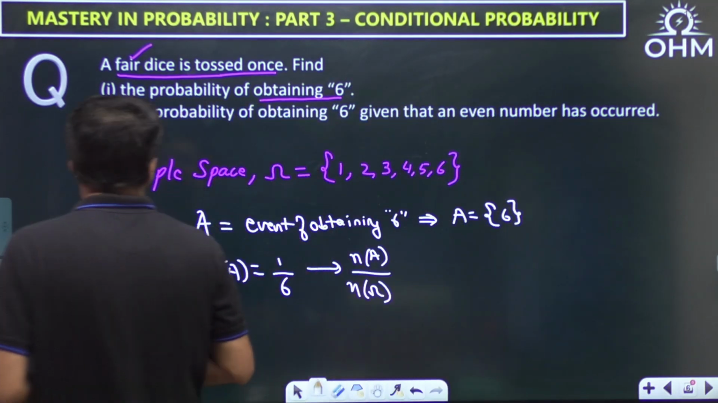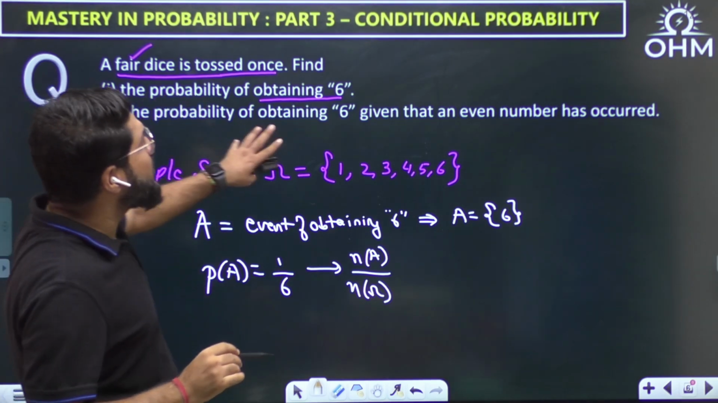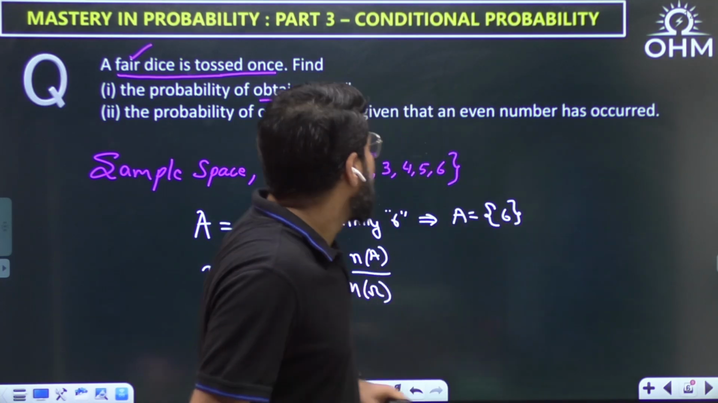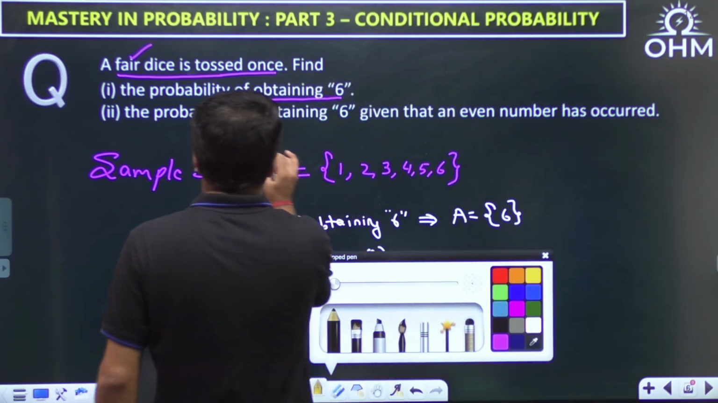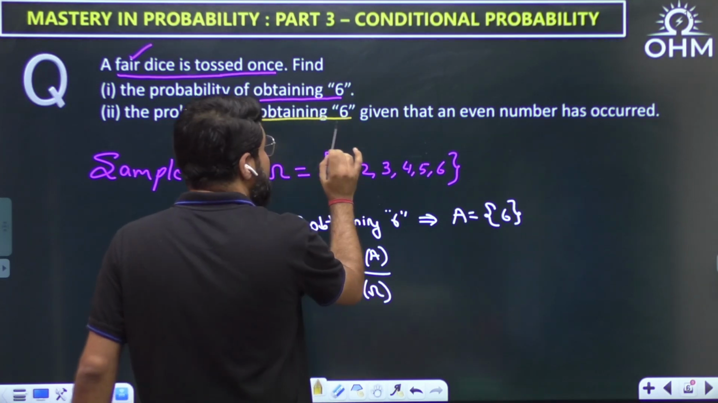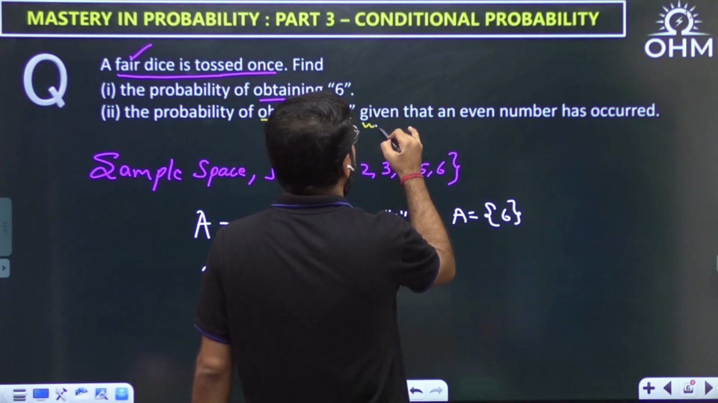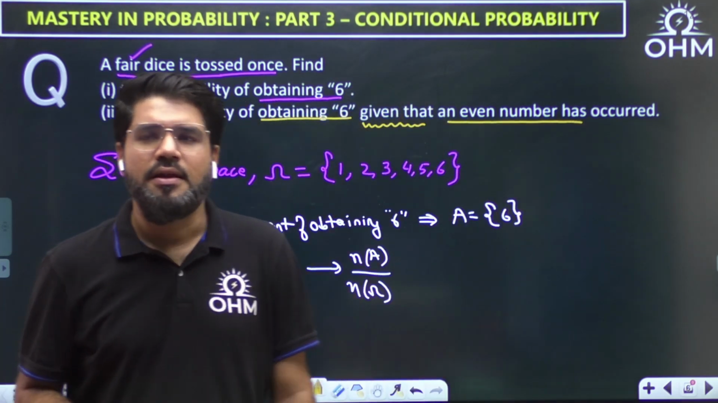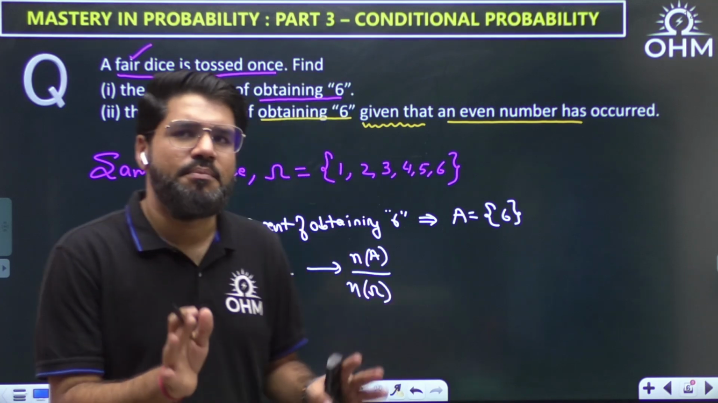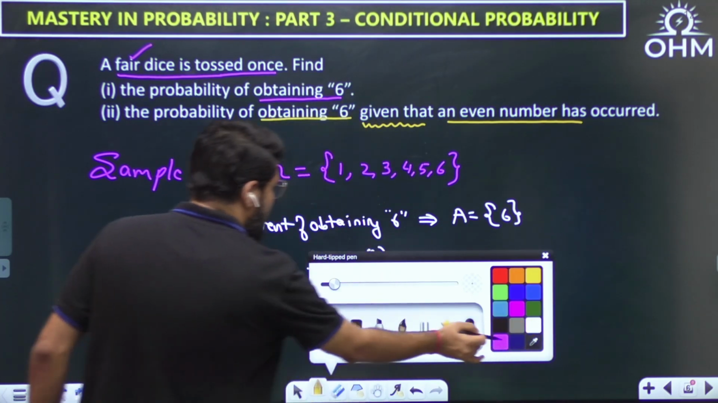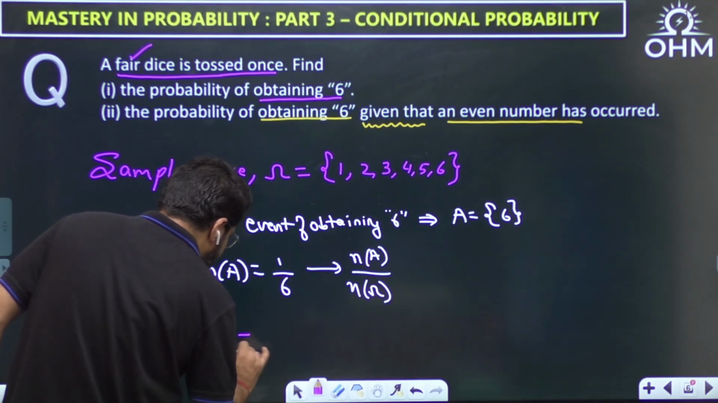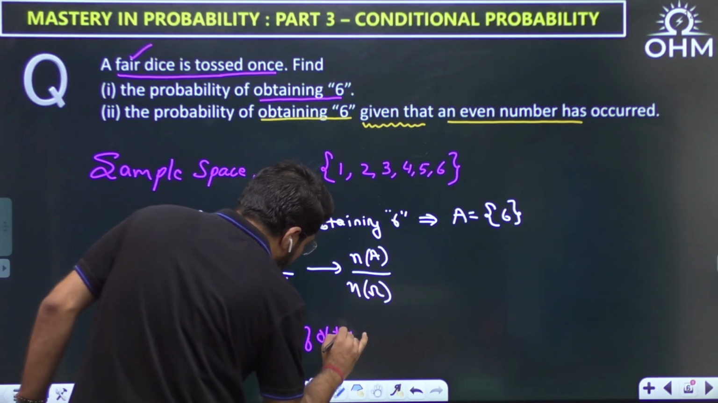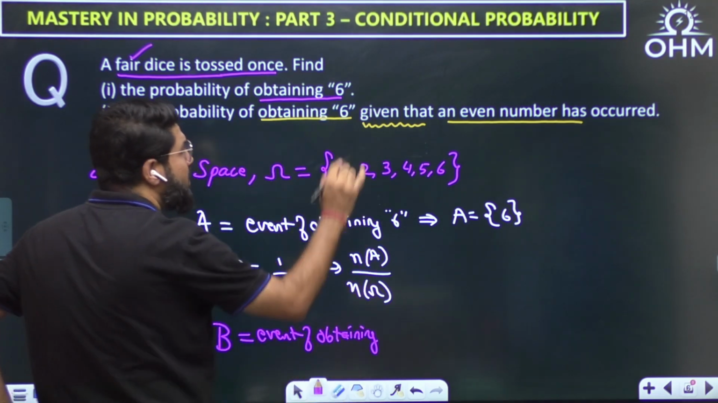Now, what is the probability of obtaining 6 given that an even number has occurred? It looks like a similar question. Again, what is the probability of getting the same number 6, but with an additional information that an even number has occurred. What is that additional information? An even number has occurred. Let me define this event. Suppose B is the event of obtaining an even number.